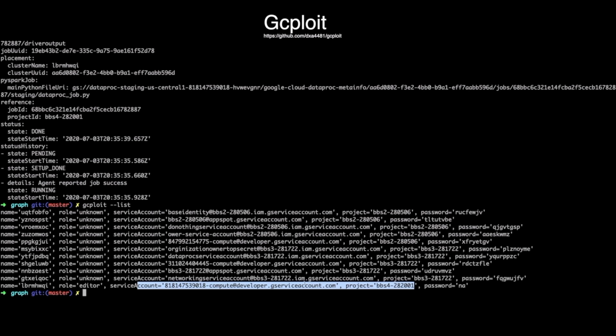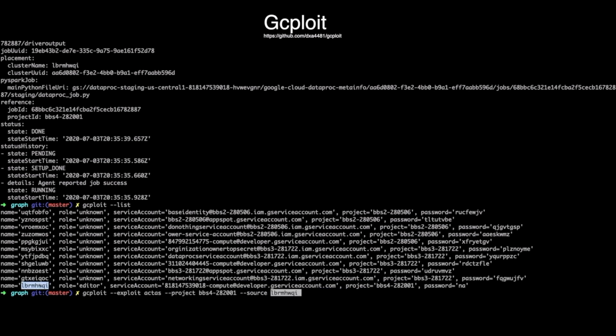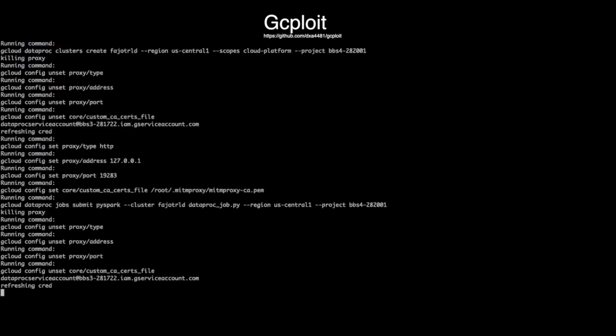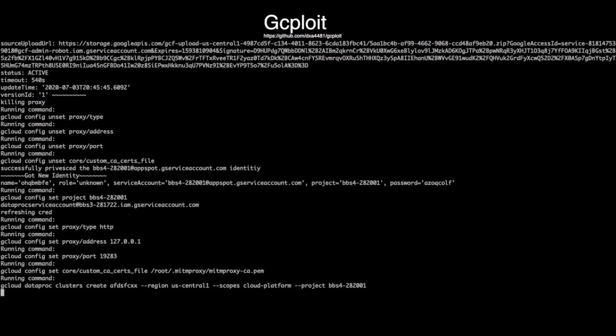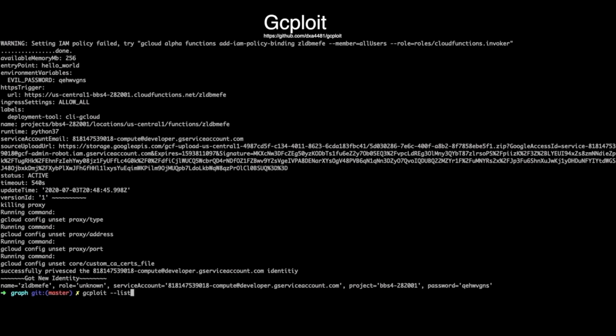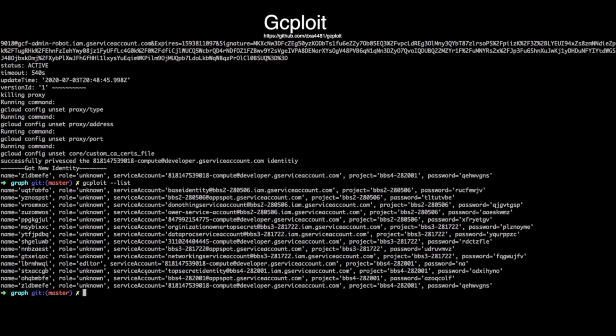Because our Dataproc service account credential had the ability to spin the cluster up, it also controlled the scopes for that cluster. And so we just defined the scopes for this cluster to be wide open. Next, since we have a default editor service account credential at this point, we can run the actAs exploit on this project. We'll again fast forward through this process. And finally, if we run gcloud list one more time, we can see a whole bunch of new service accounts that we now have access to in the BBS4 project.